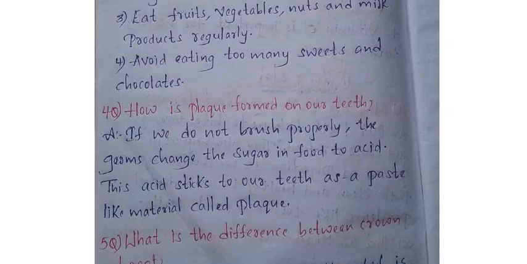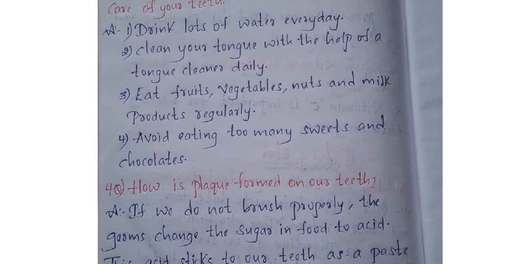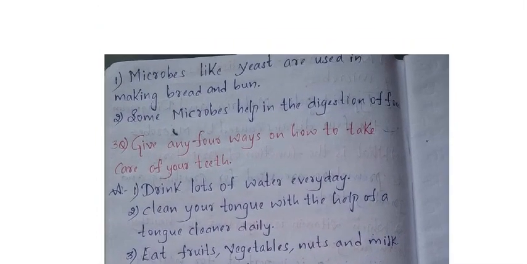See, what are the uses of this microbe? First one is what? Microbes like yeast are used in making bread and bun. Even in alcohol they will use this yeast. Okay, first point is what? What is the use of this microbe? Microbes like yeast are used in making bread and bun.